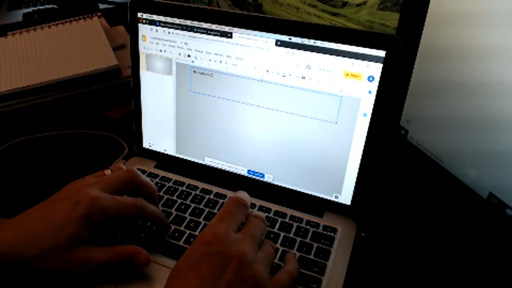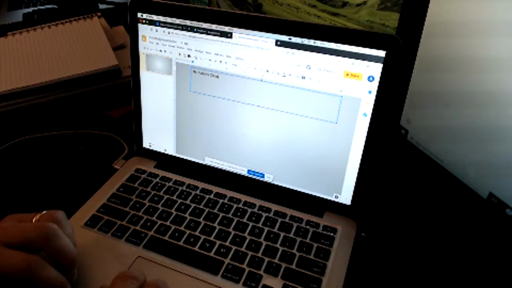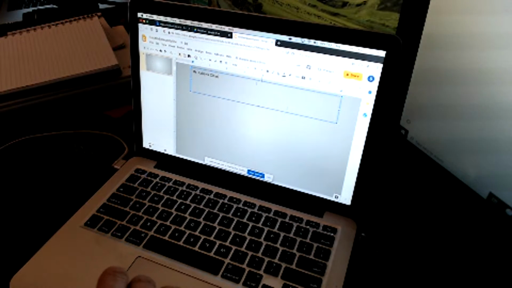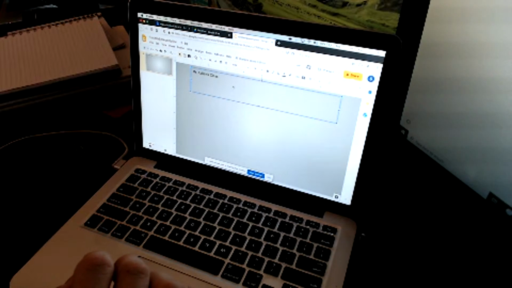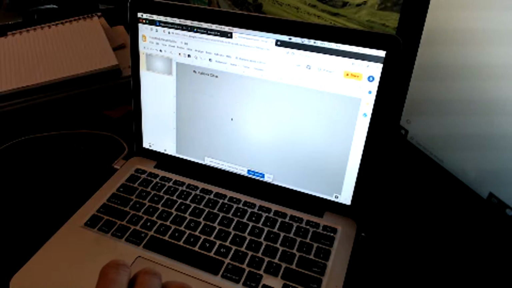Kelly's class. So I'm going to center this. When I have this text box, again, I mentioned it's a little bit different if I'm outside of it and if I select the entire text box at once, or if I click inside of it. The other thing you'll notice, and you might have seen this jump back and forth, if I click off that box or on, this toolbar across the top changes. It's context sensitive. That means it knows if I'm clicked on a box or if I haven't.